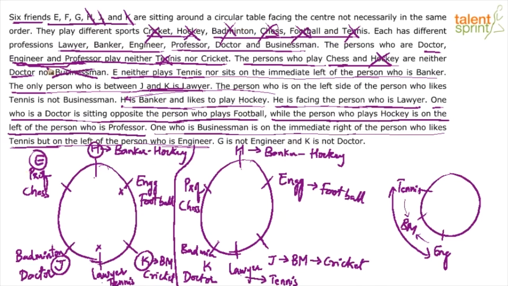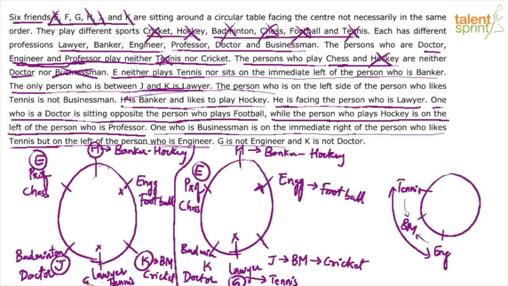Similarly, in this case, E does not play tennis, so E will not come here, and E is not on the left of banker. Left of banker is this position. E does not come. So the only possibility is that E is the professor. So E also is marked. Who is left out? F and G. Look at this last statement. G is not engineer. G will not come here. So if G is not engineer, G has to be the lawyer.